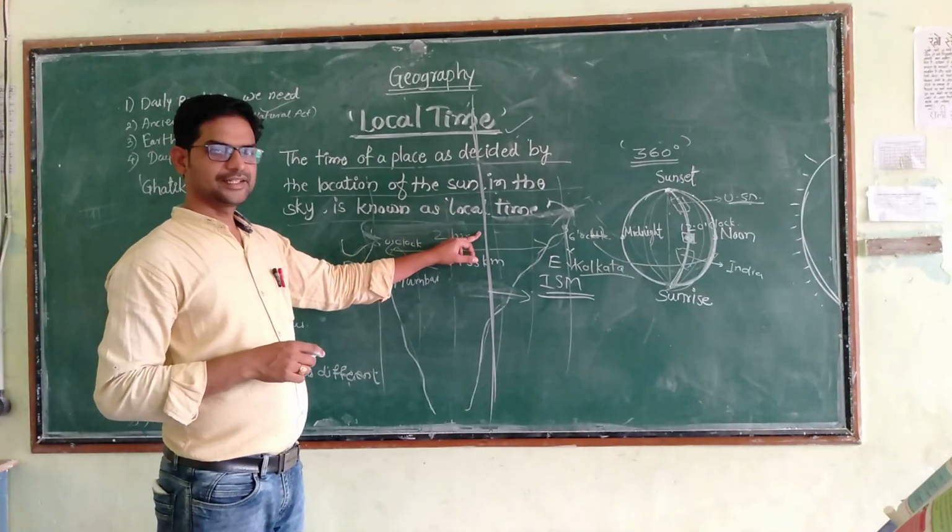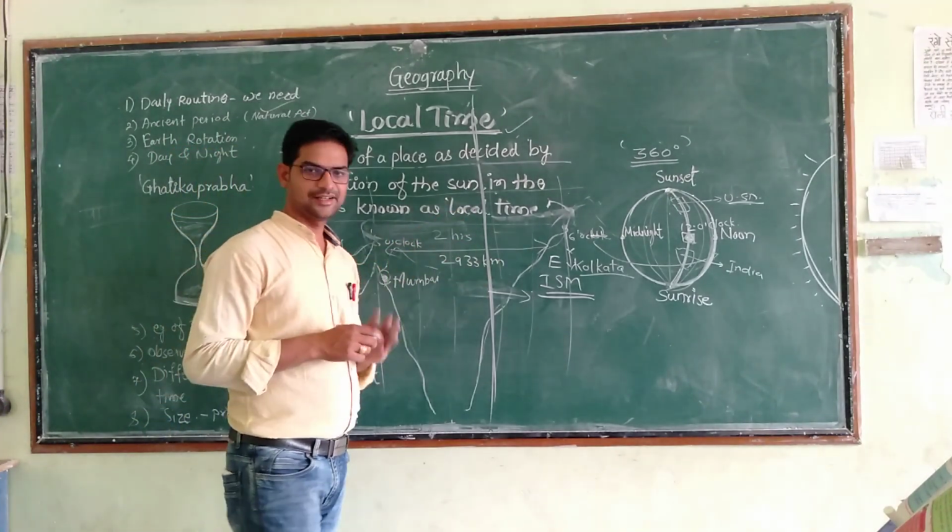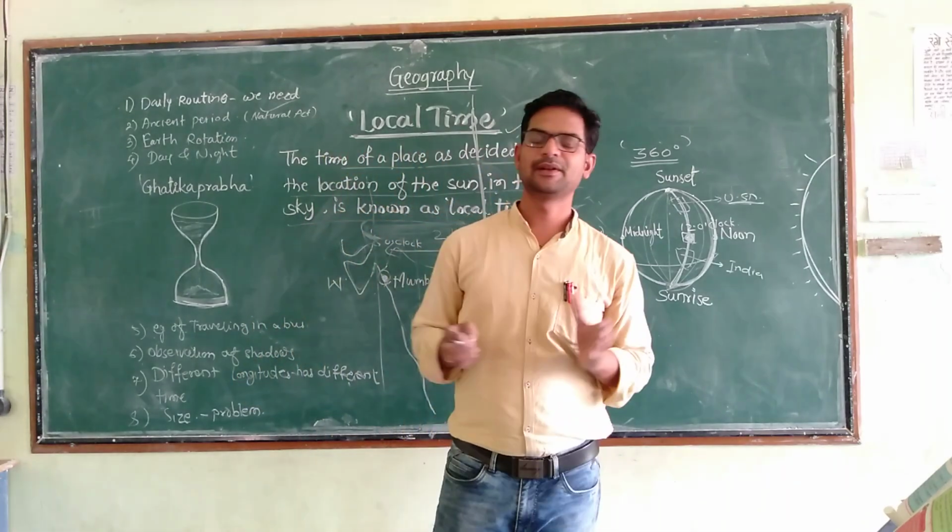This time will be applicable to the rest of the places. So here we will not create confusion.